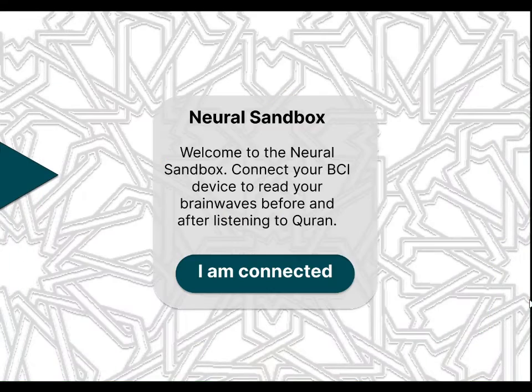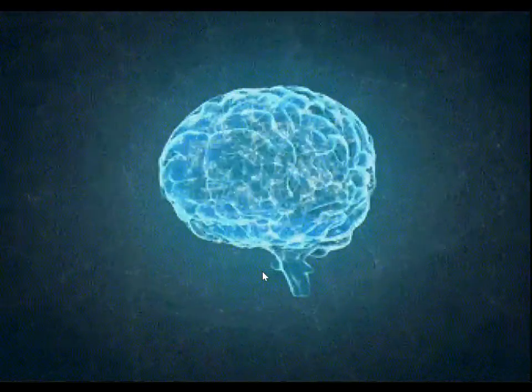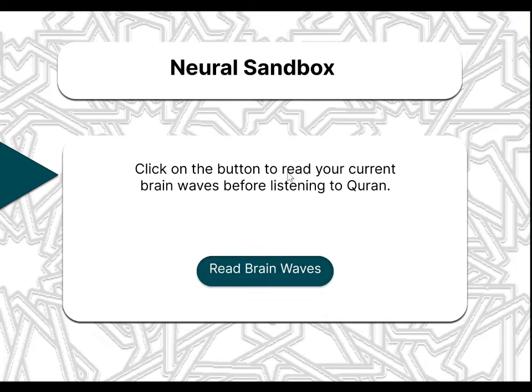Now I'm exploring the Neural Sandbox on the desktop version. Upon entering, I see the welcome message: "Welcome to the Neural Sandbox. Connect your BCI device to read your brainwaves before and after listening to the Quran." Below, there's a I am connected button, which I click to begin.